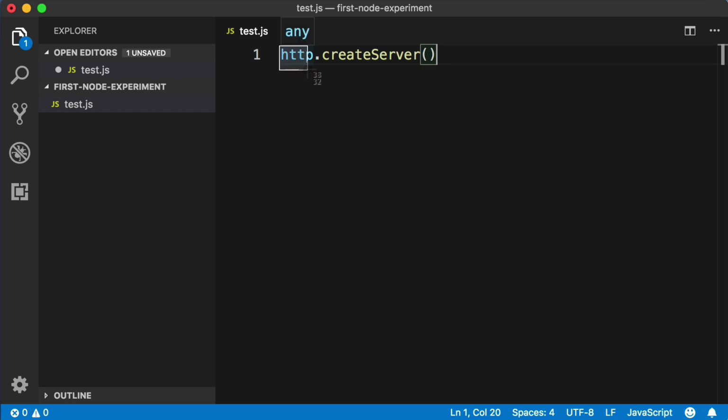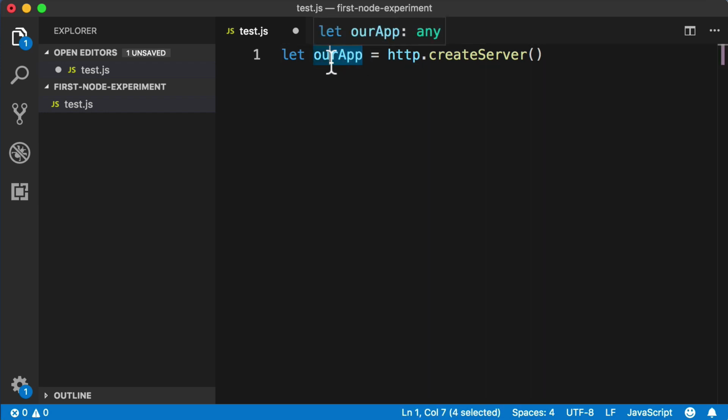Now, HTTP is not part of the JavaScript language itself. But just like the web browser has the document object that we can leverage, the Node environment has this HTTP object that we're going to leverage. Now, we don't want the server that this method is going to create to just float around in outer space. So instead, let's store it in a variable. So at the beginning of this line, we can just say let, and then I'm going to say ourApp equals, but you could choose whatever variable name you want. You don't have to use ourApp. You could call it pizza or unicorn or anything.